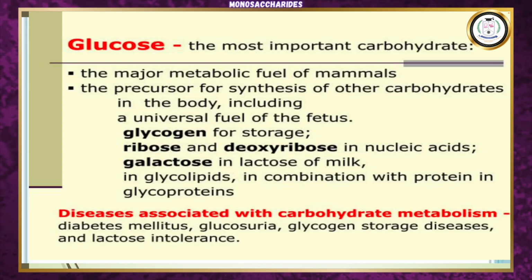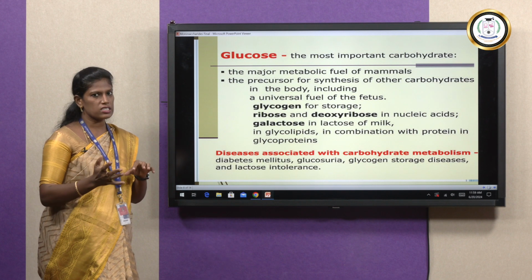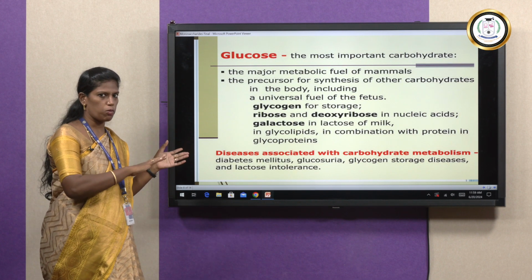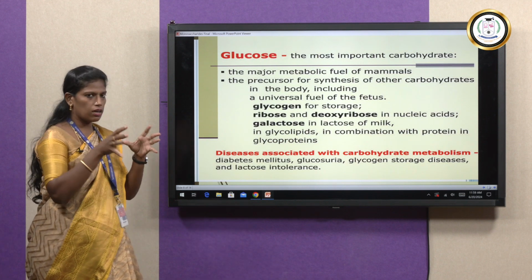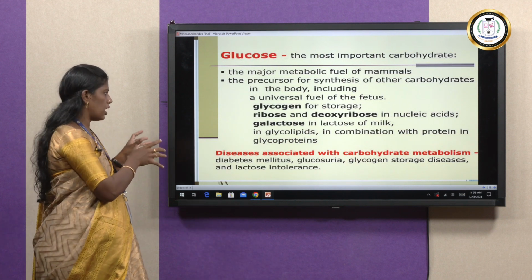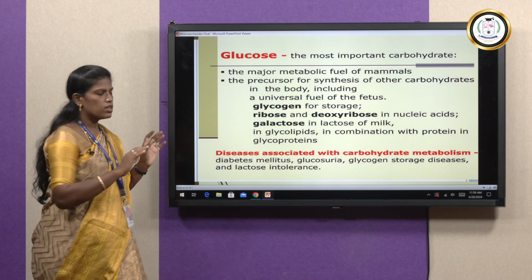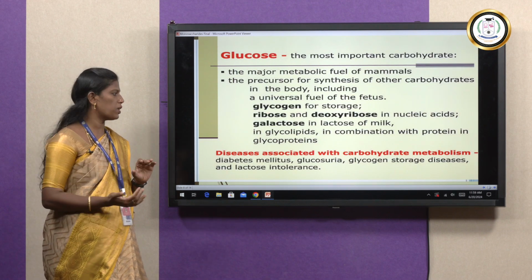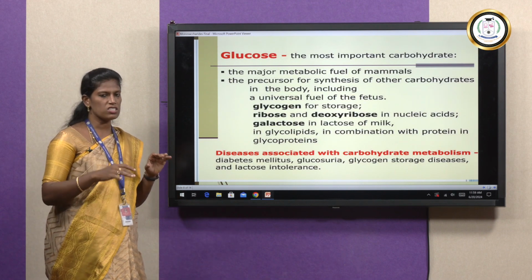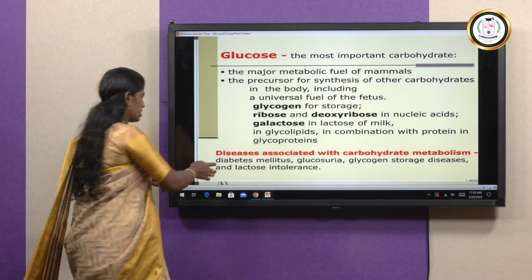Glucose is the most important carbohydrate. It is stored in the form of glycogen. In nucleic acids, it is of 2 types, ribose and deoxyribose. In the milk sugar lactose, it is present as galactose. The diseases associated with carbohydrate metabolism are diabetes mellitus, glucosuria and glycogen storage diseases.